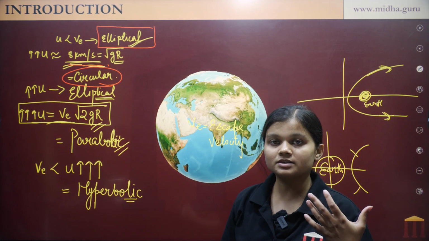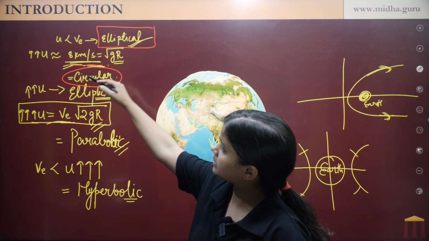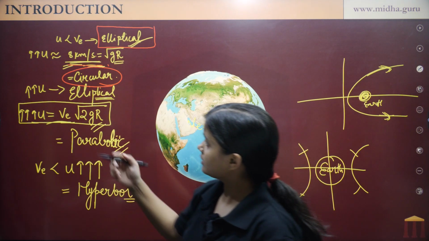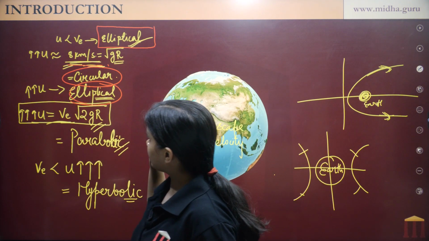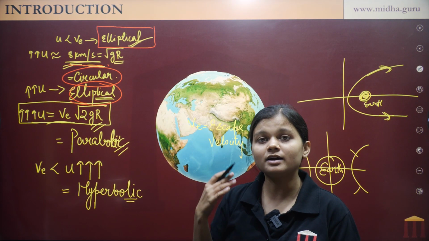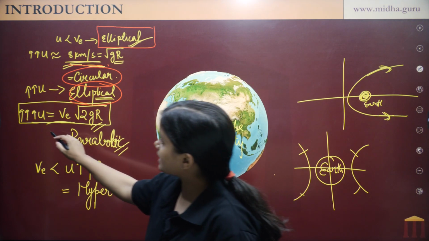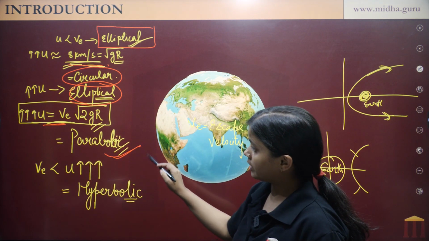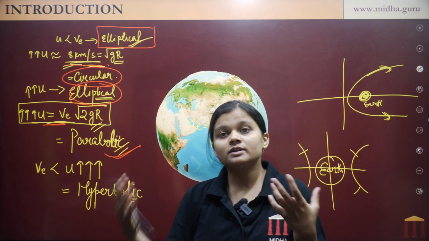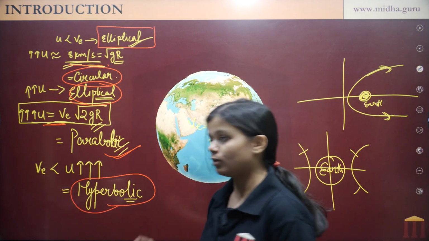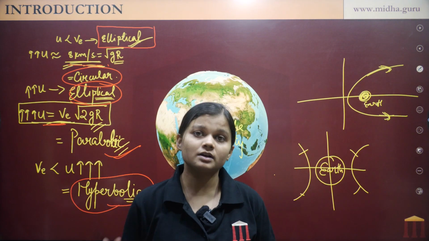On further increasing its speed more than 8 km per second but less than escape velocity, the path will be elliptical. At escape velocity the path of the object is parabolic, and more than escape velocity the path will be hyperbolic. So I hope this is clear to you.